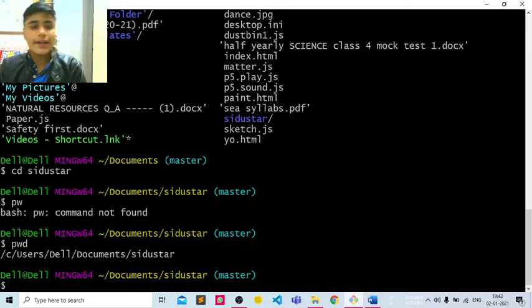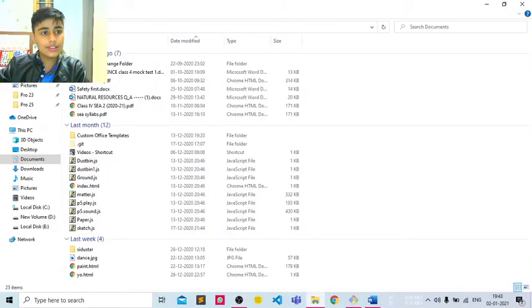What do we mean by directory? You already know that directory means folder. So change directory means we want to change our present directory. For that, you have to choose a folder from your Documents only. You can't use any other folder, like Downloads, which is present outside of Documents.